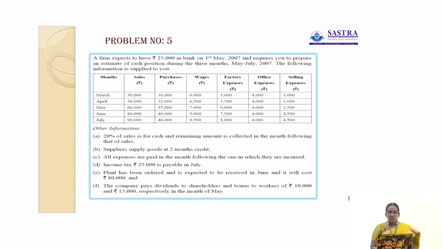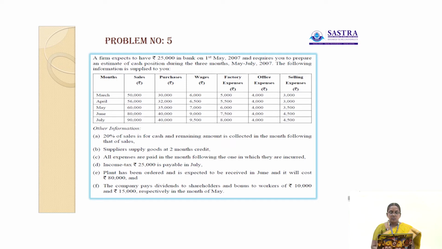3,000. In the month of April, sales 56,000, purchases 32,000, wages 6,500, factory expenses 5,500, office expenses 4,000, selling expenses 3,000. The month of May, 60,000 is the sales, 35,000 is the purchases, 7,000 is the wages, factory expenses 6,000, office expenses 4,000, selling expenses 3,500.